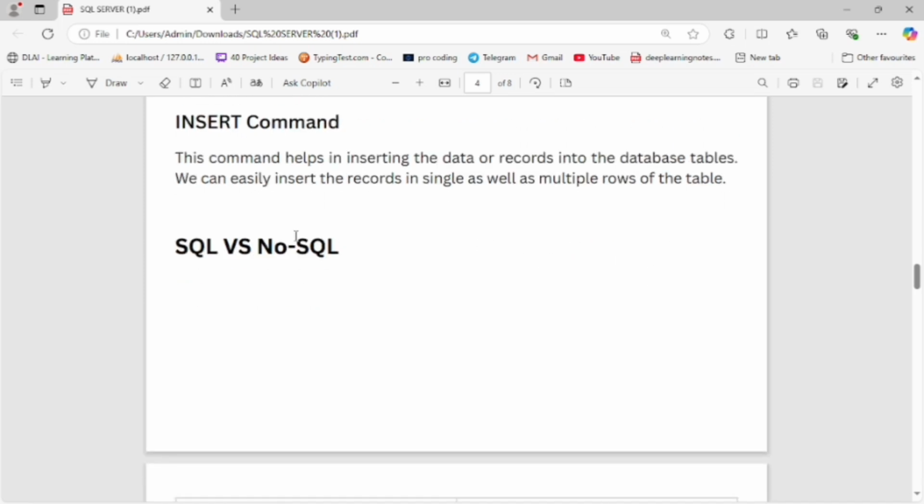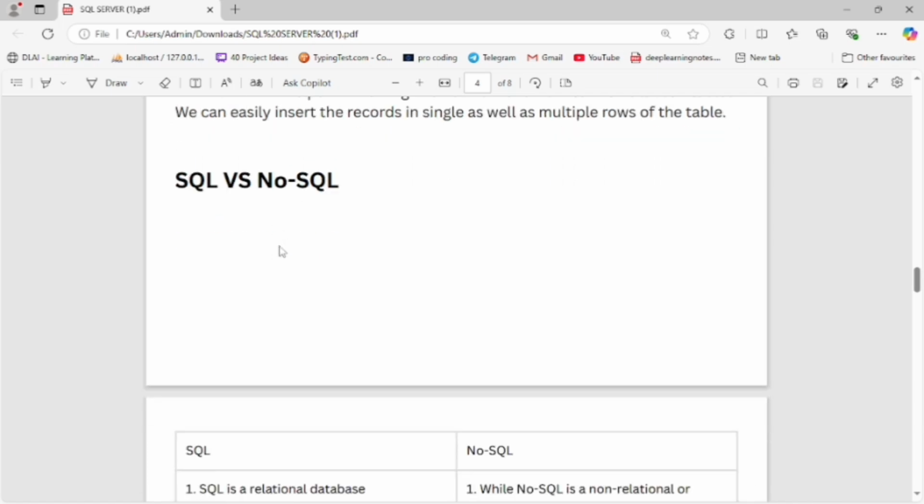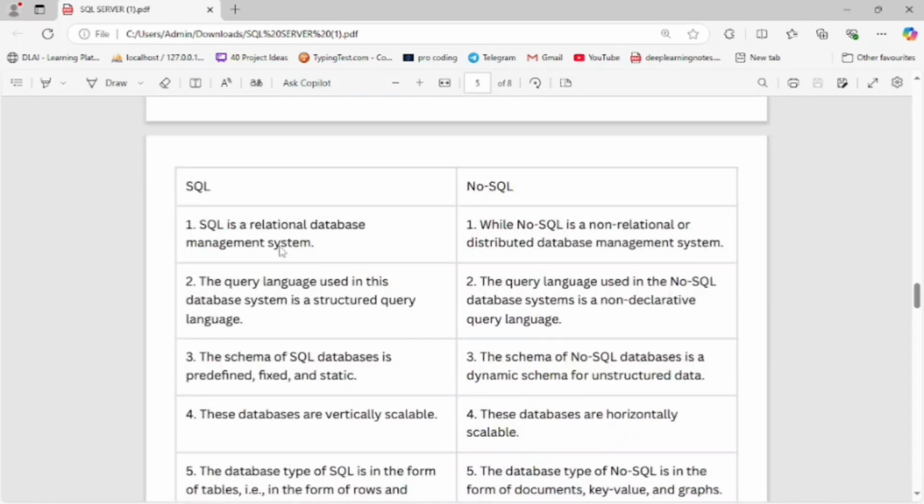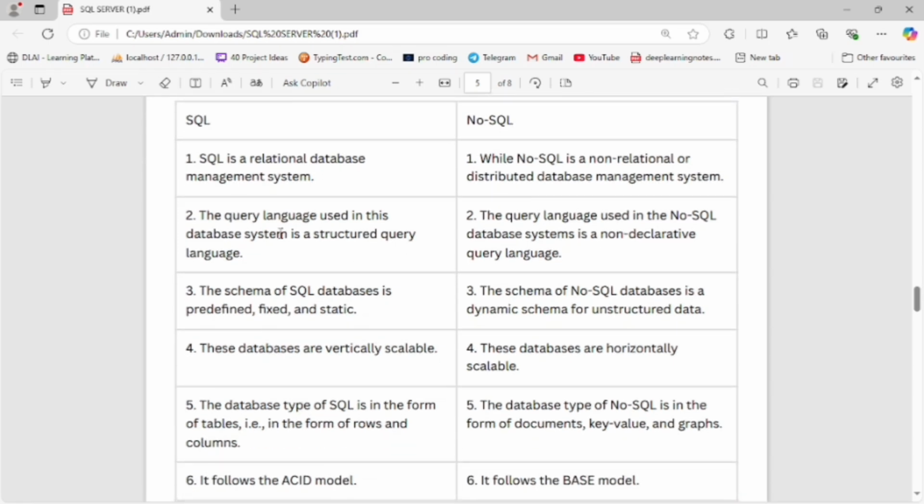Now let's study the difference between SQL and NoSQL. Let's see this data to understand how SQL differs from NoSQL, how they perform operations, and how they store data in a database. The first point: SQL is a relational database management system, while NoSQL is a non-relational, distributed data management system. Now let's study the query language used in SQL, which is Structured Query Language.